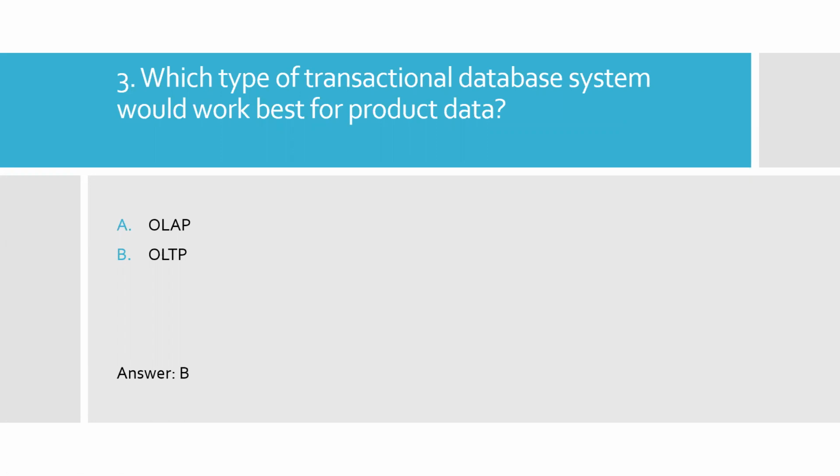So the question says, which type of transactional database system would work best for product data? The right answer is OLTP. OLTP systems support a large set of users, have quick response times, handle large volumes of data, are highly available, and are great for small or relatively simple transactions. So the right answer is option B, OLTP.